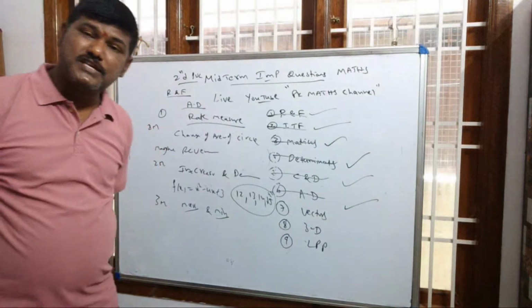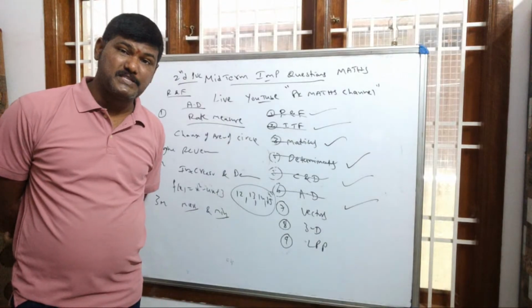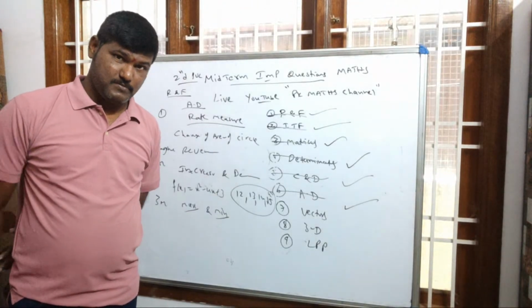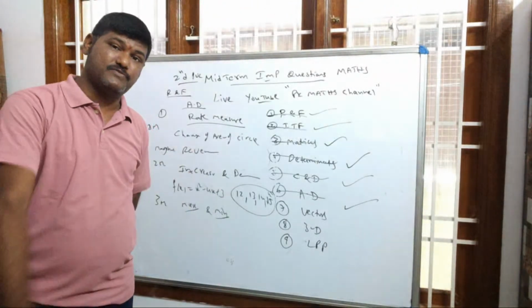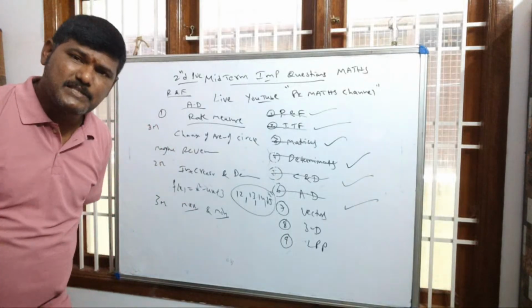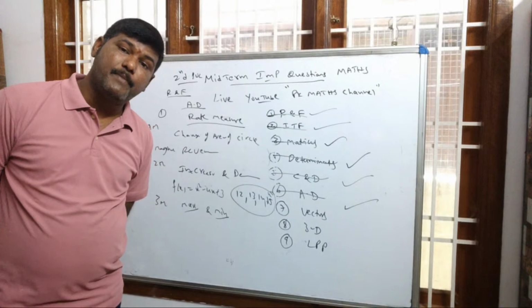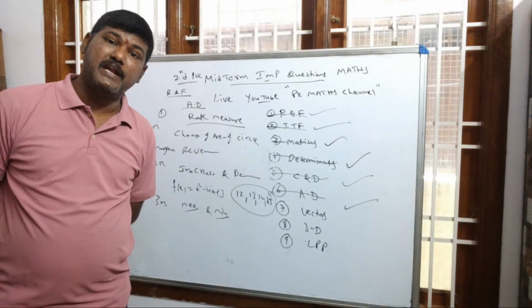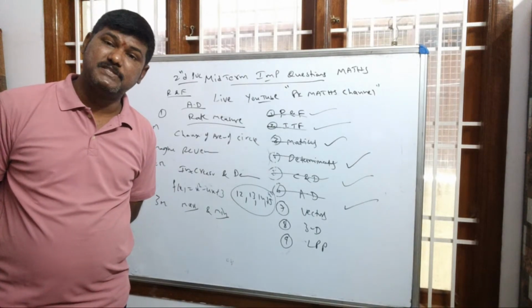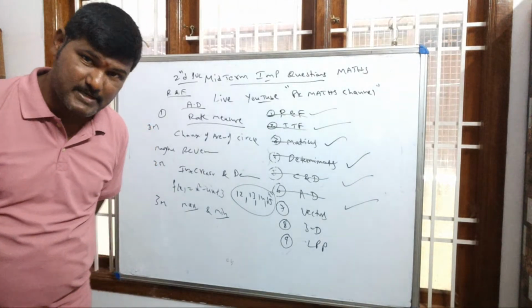So standard questions are there. Vector x bar minus a bar dot x bar plus a bar is equal to 5. That question also is important. It is there in the example as well as the exercise. So vector algebra, come back to vector algebra. A bar plus b bar plus c bar equal to 0, and a bar, b bar, c bar are unit vectors. Find a bar dot b bar plus b bar dot c bar plus c bar dot a bar. That question also is important for 3 marks.